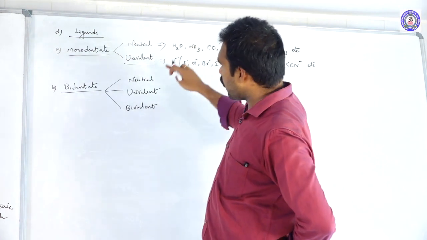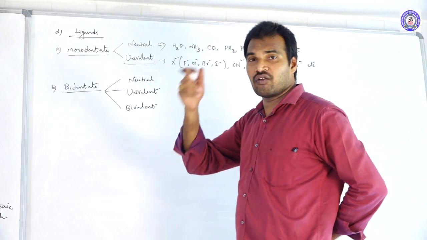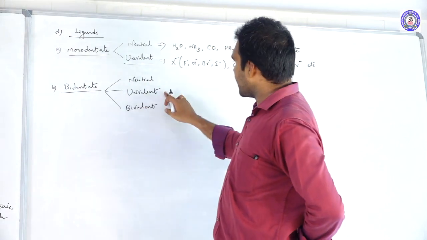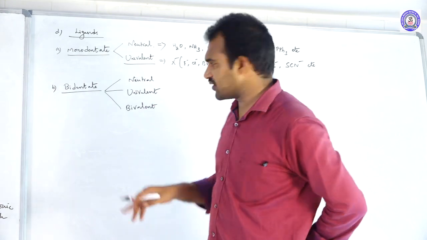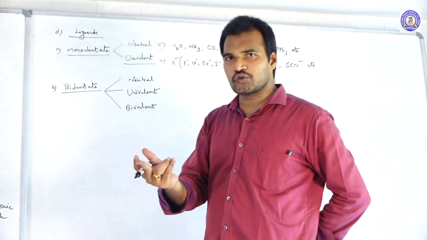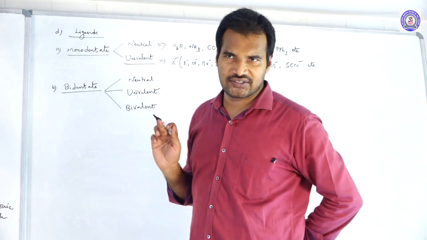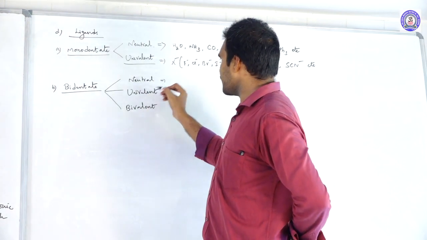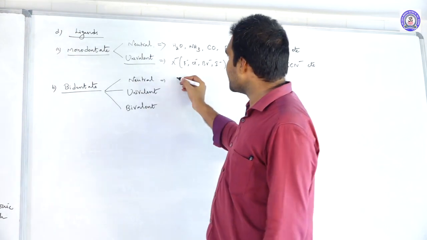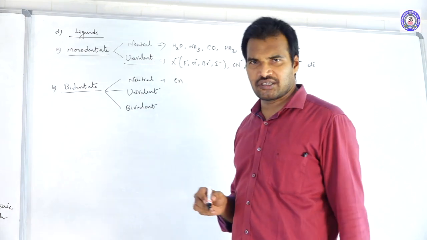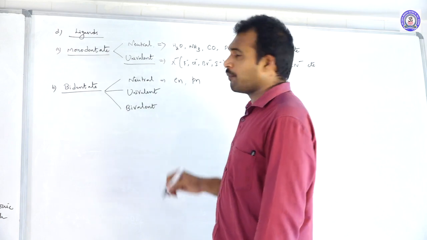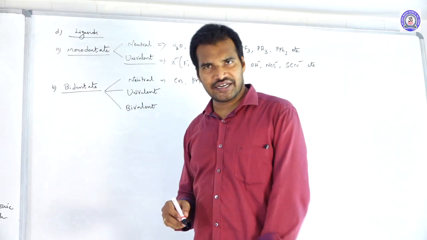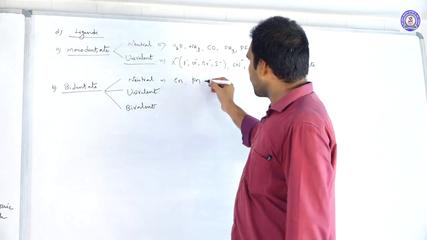Neutral means they won't have any charge on them, but still it has two donating sites. Univalent means they have -1 charge, but it has two donating sites. Bivalent means -2 charge, with two donating sites. Neutral means ethylene diamine, EN, the best example. And one more, PN, propylene diamine also.